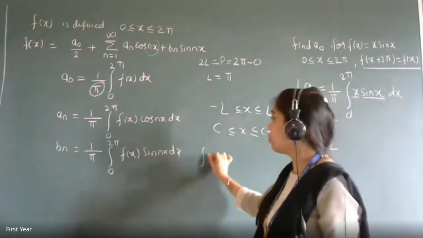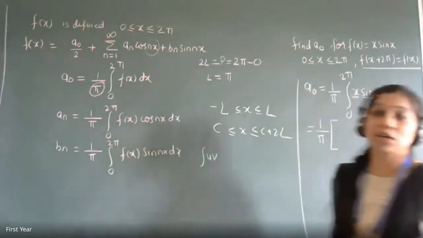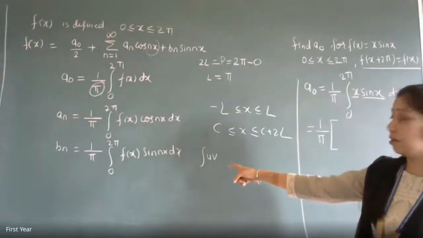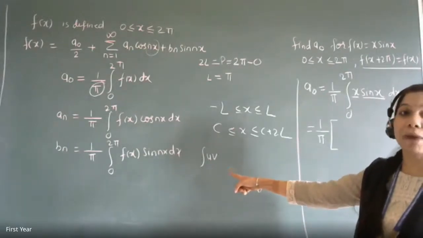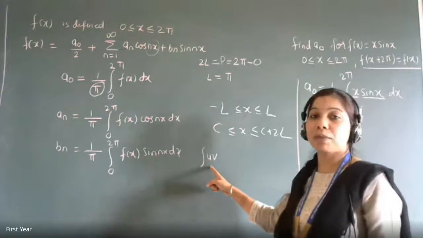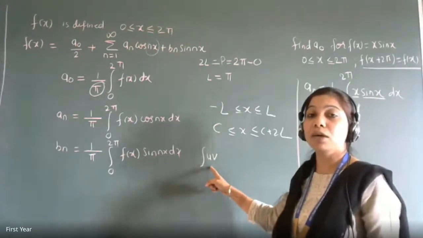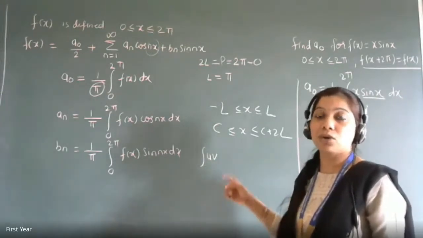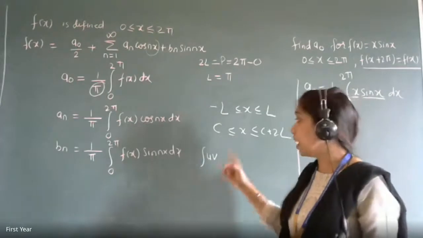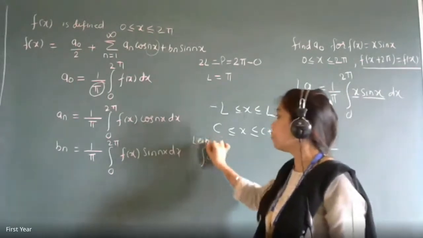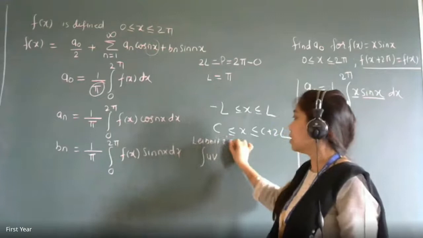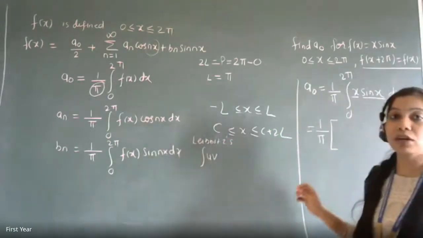The most important formula for Fourier series will be the product rule, integration by parts. Now, if you go by integration by parts with your normal formula, repetition will come if they don't get completed within one step. So the Leibniz formula will be more useful. Just see what is Leibniz. It is the generalization of your integration by parts.